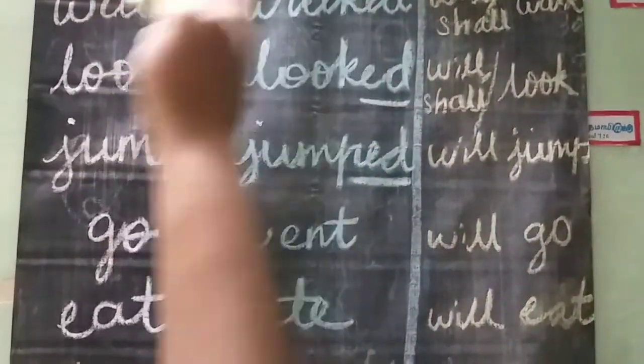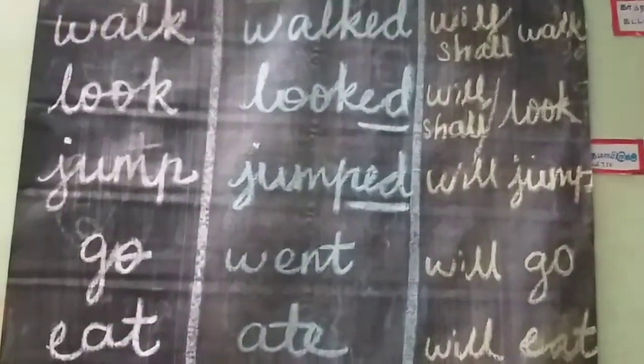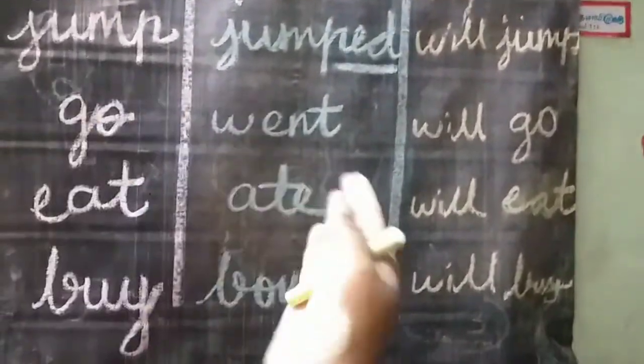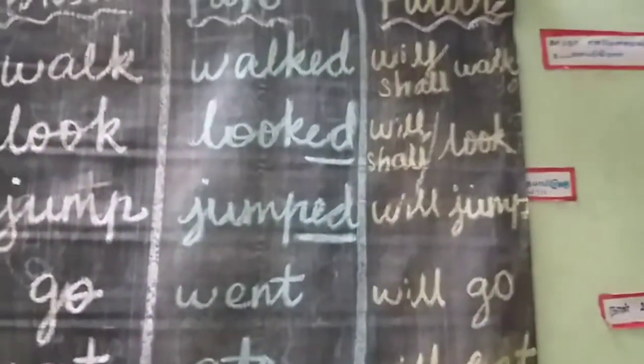And here some verbs change only by adding ed, and some verbs are totally changed. Go, went, eat, ate, swim, swam, sit, sat, totally changed. And these are the past tense. Okay, have you understood? Students, today we are going to see about past tense.